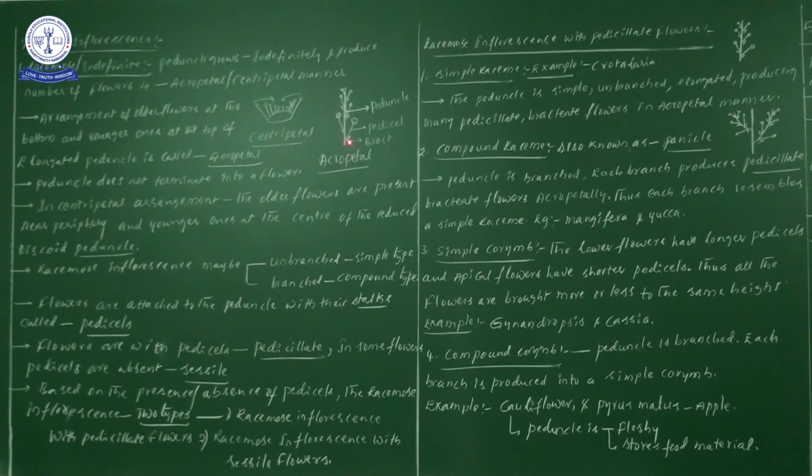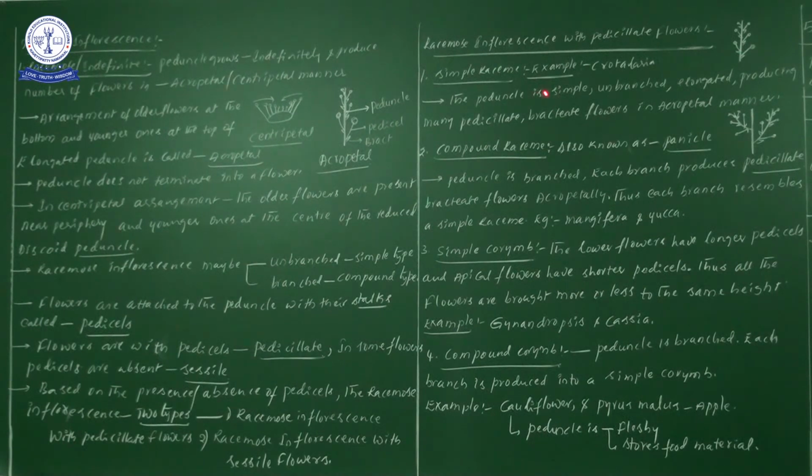Here I have drawn one label, bract. That means the flower definitely comes at the axillary position of a bract. If that bract is there, it is a bracteate flower. If a stalk is there, it is pedicellate. If a bract is there, it is bracteate.